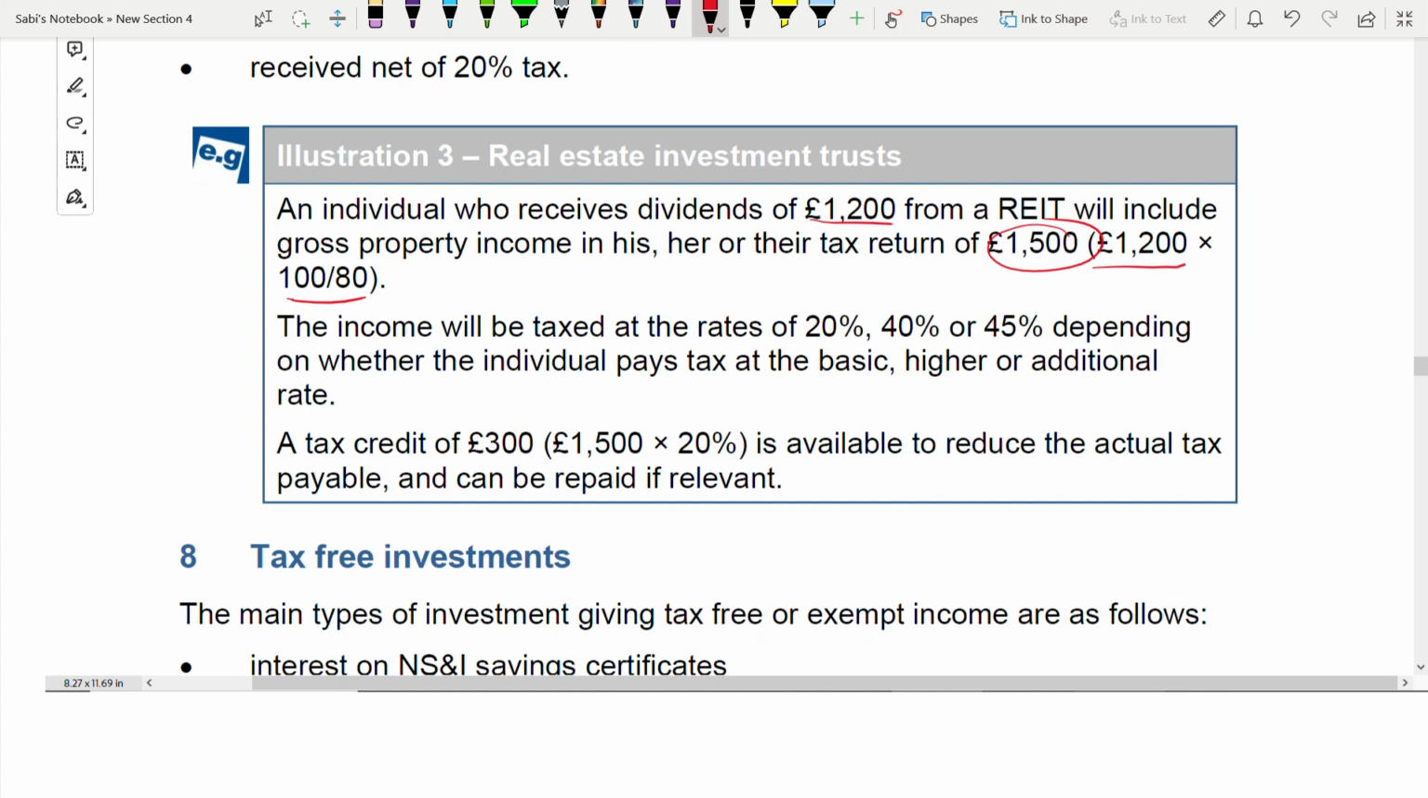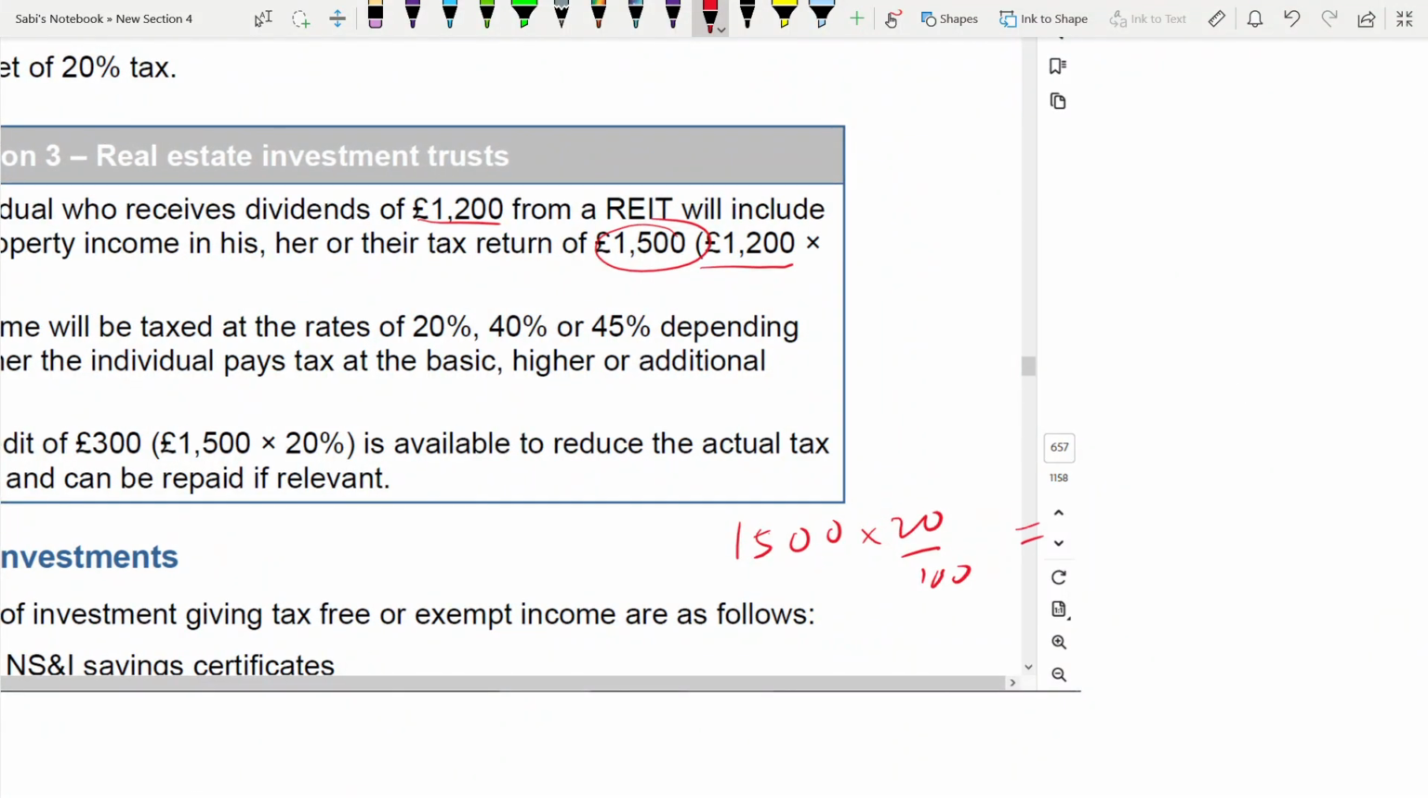So I will show you how it works. Check whether it's correct or not. If you take 1500 and take 20% of it, it is 300, right? So if we take minus 300 from it, it would be 1200. This is the net figure. Another way of checking is after tax: take 80% and check. It would be 1200, right?